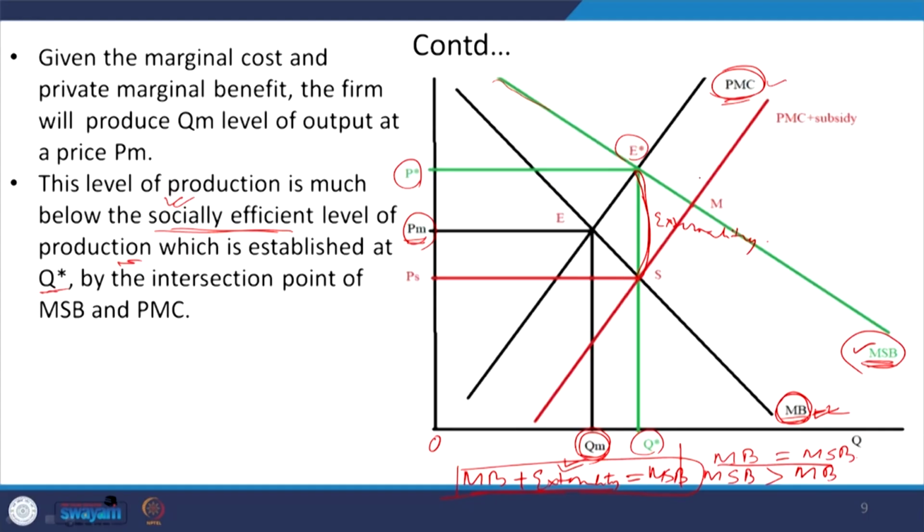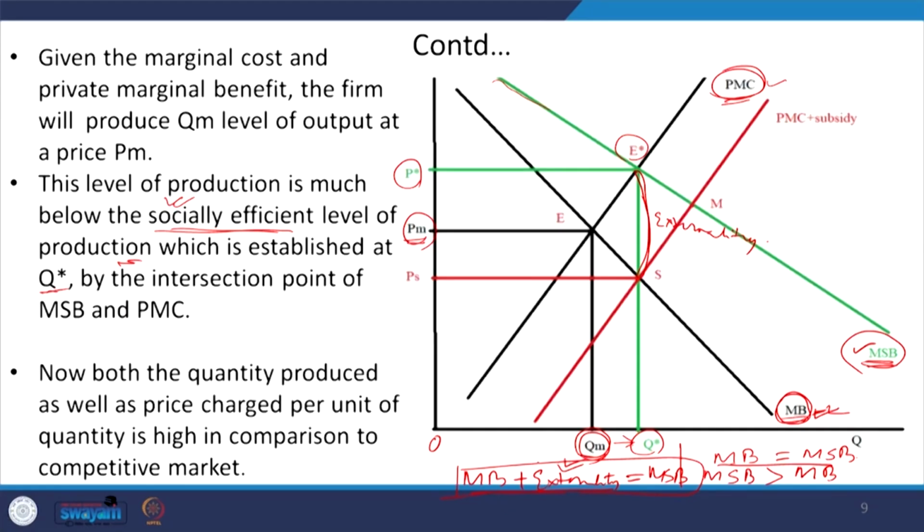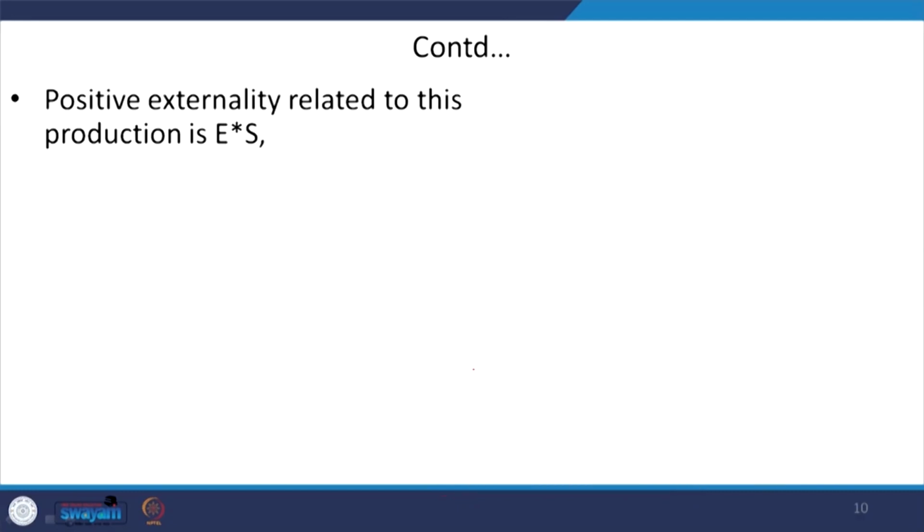But after taking into account these externalities, now the production has increased, right. So, from this you can say both the quantity produced as well as the price charged per unit of production has gone up, okay.